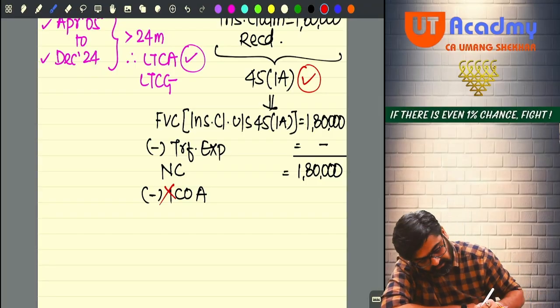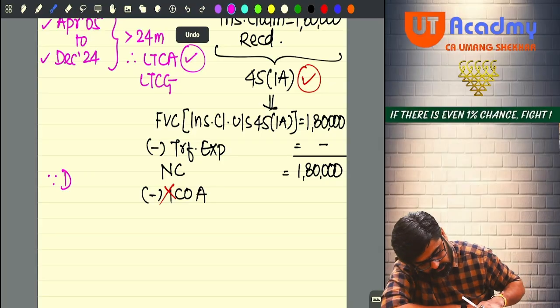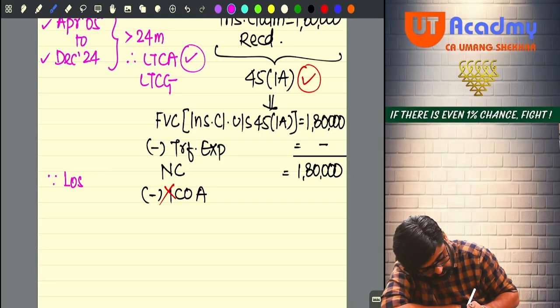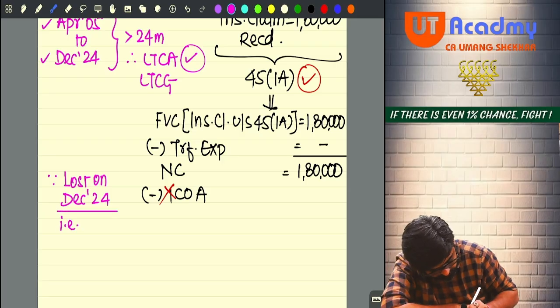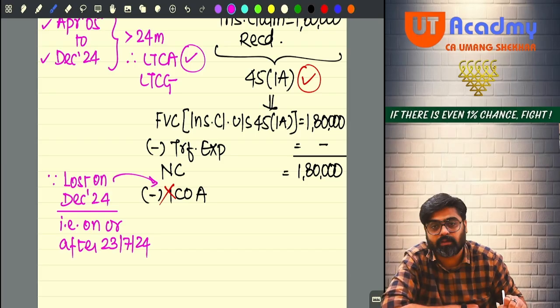Why no indexation? Since it was damaged, since it was lost on December 24, that is on or after 23rd July 24, that is the reason we are not taking indexation. Yes or no?